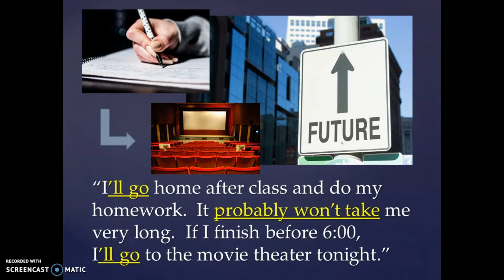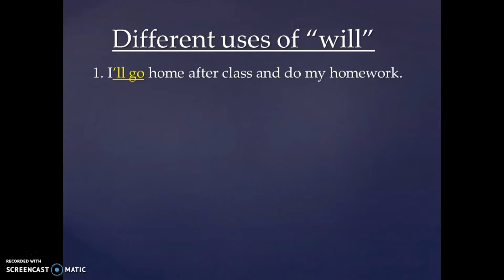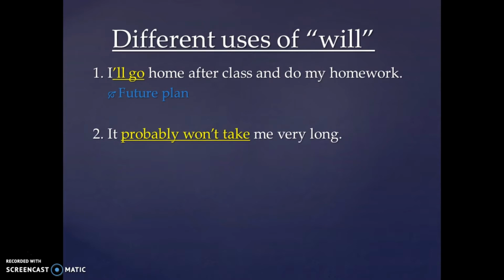Here they are. Let's take a closer look at the different ways that they used will in those sentences. In the first one, they said, I'll go home after class and do my homework. Here they're talking about a future plan. In the second occurrence of will, they said, it probably won't take me very long. Here they're talking about a future probability.